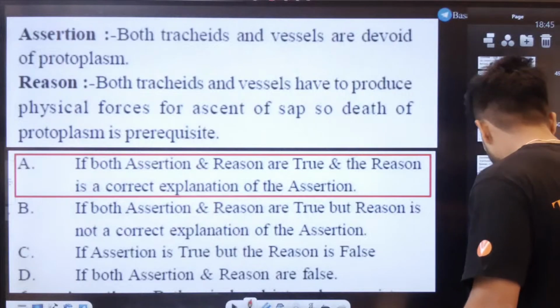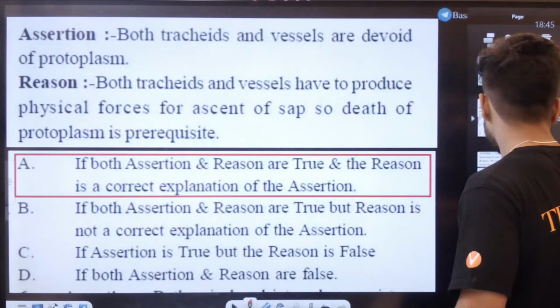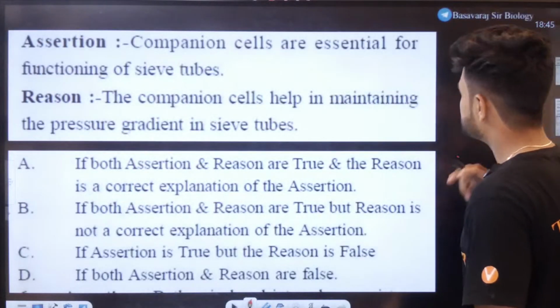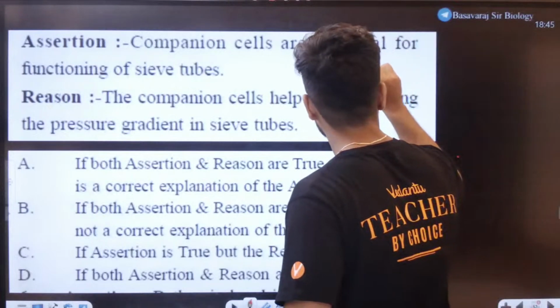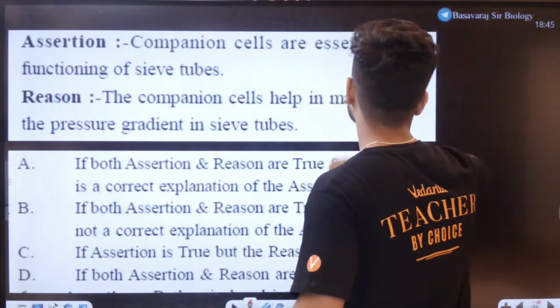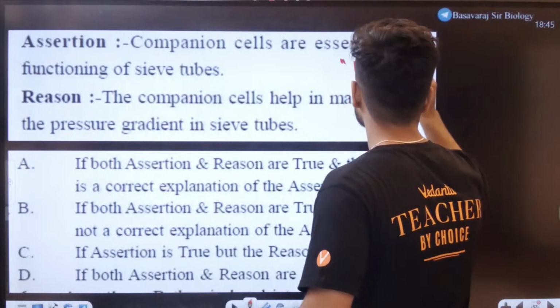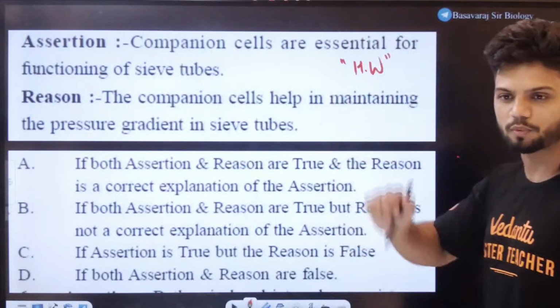I have two more bonus questions. I have one more bonus question, students. I'll give this as a homework question. I want to see this answer in the comment section. This is your homework question. Extra homework question for all of you.